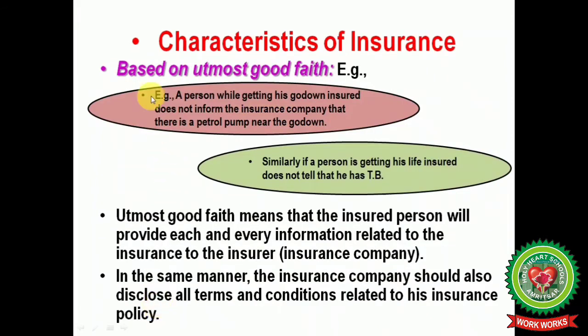The second characteristic is that it is based on utmost good faith. For example, a person while getting his godown insured does not inform the insurance company that there is a petrol pump near the godown. Similarly, if a person getting his life insured does not tell that he has TB. Utmost good faith means that the insured person will provide each and every piece of information related to the insurance to the insurer, meaning the insurance company like HDFC, ICICI or Reliance.